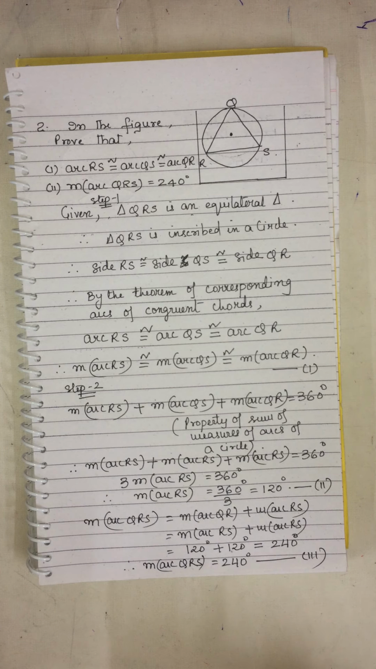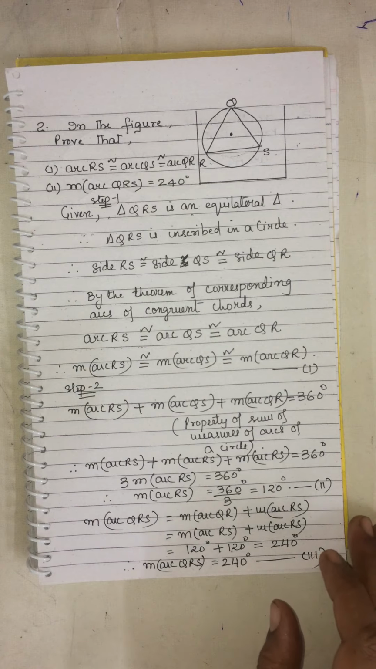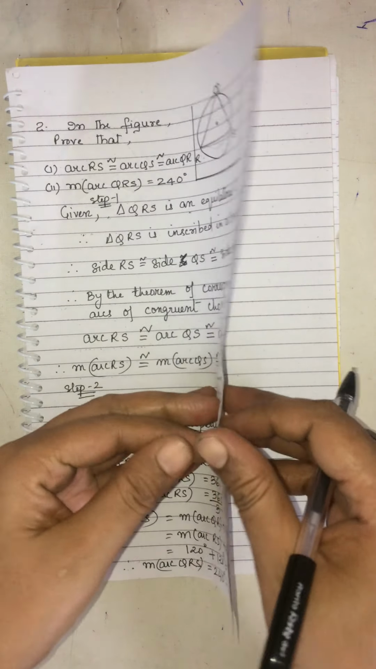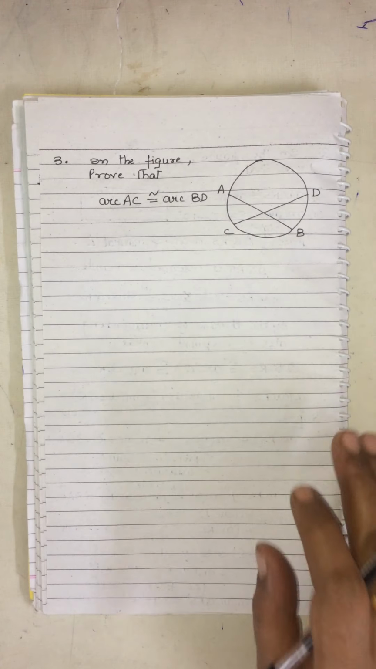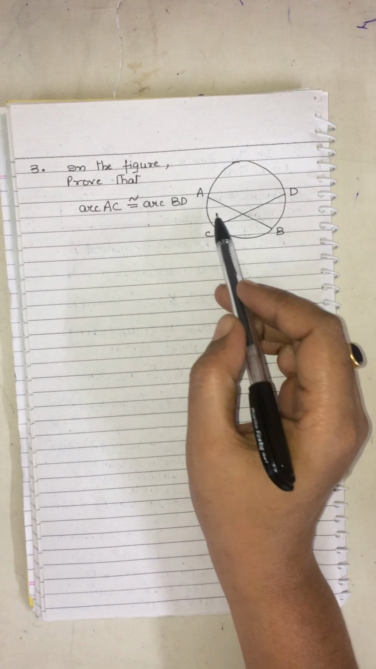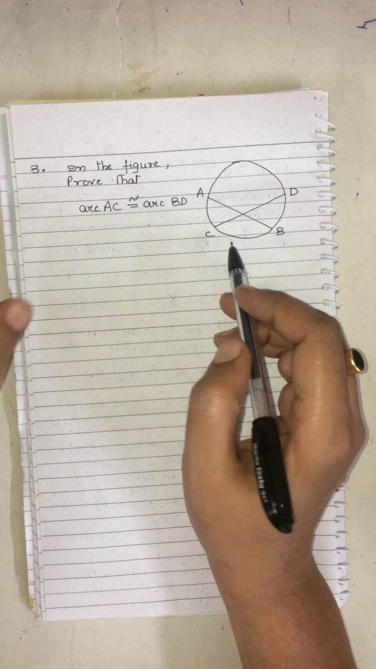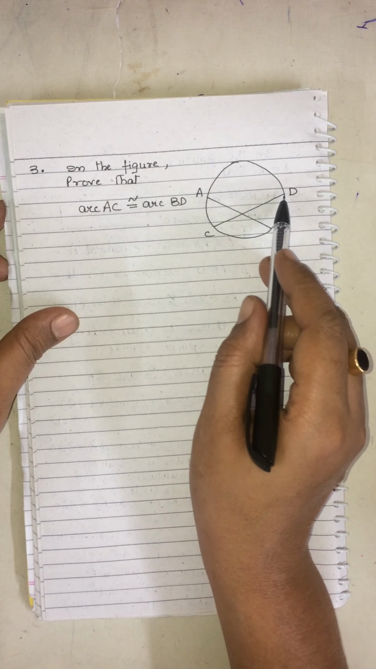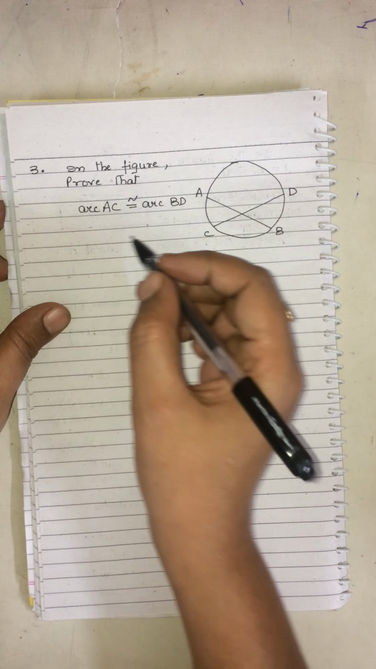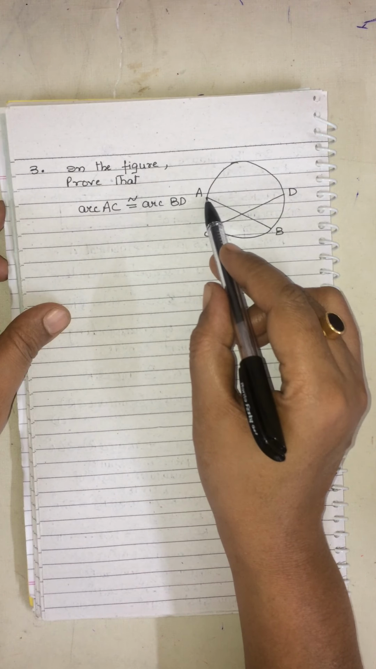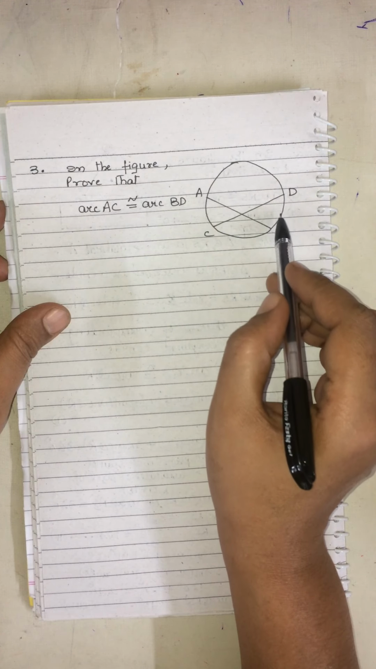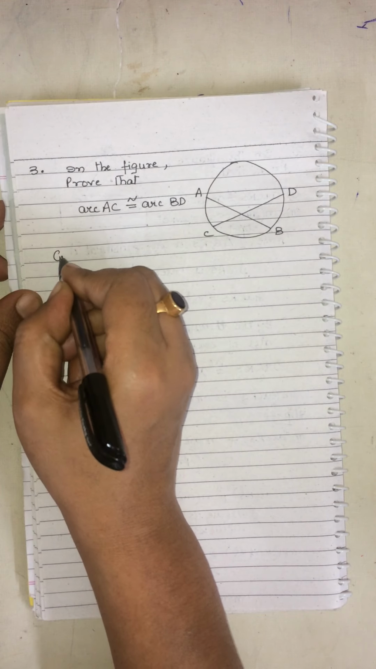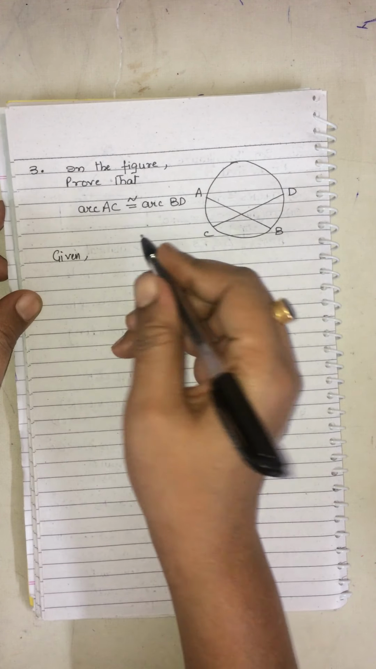Alright, you can understand this. Now let us see question number 3, what it says. It is given to us in question number 3 that, we have to prove, children, the circle is given to us. AB and CD are two chords. They are asking us to prove that the arc AC is equal to arc BD. And what all things are given, let us write it.